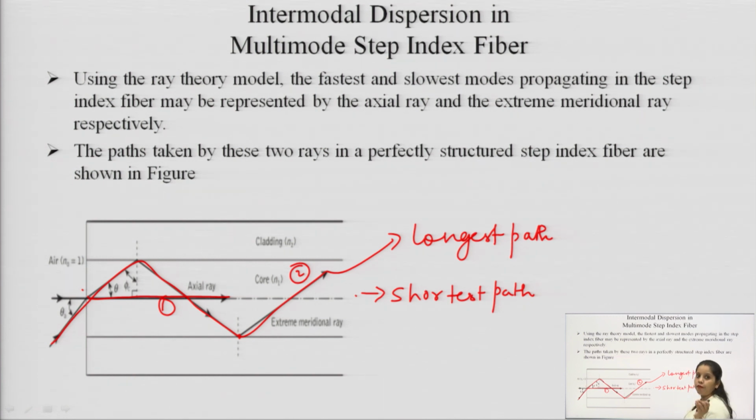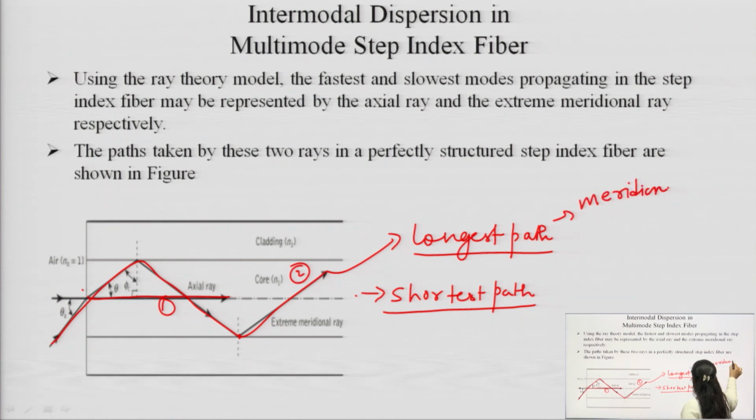Now, if we want to calculate the dispersion, we calculate it in terms of pulse width, and for calculating the pulse width, we first have to calculate the delay difference. That delay difference is calculated based on the longest and the shortest path travelled by the rays, that is, the longest by the meridional rays and the shortest by the axial.